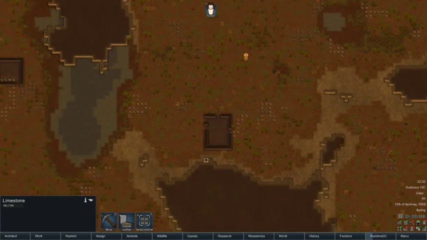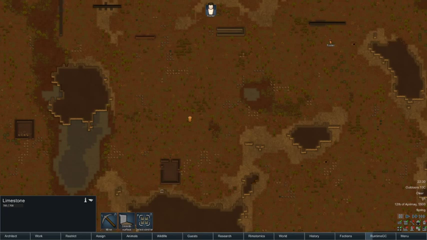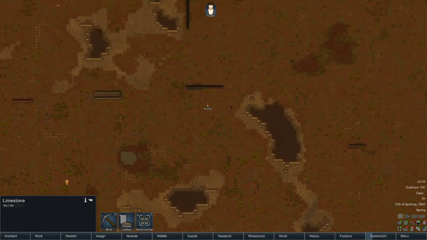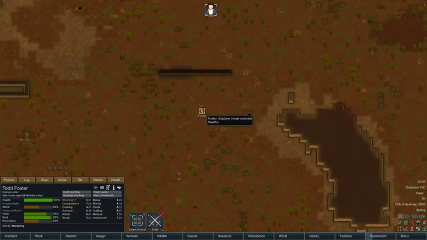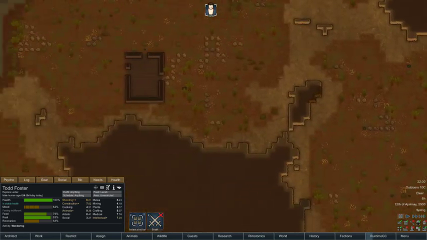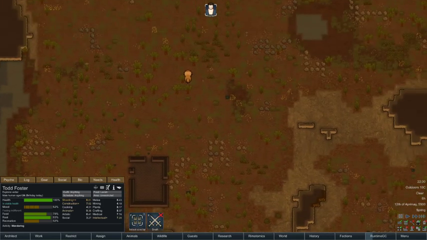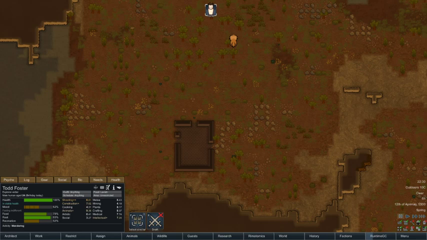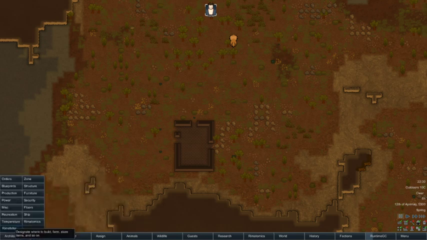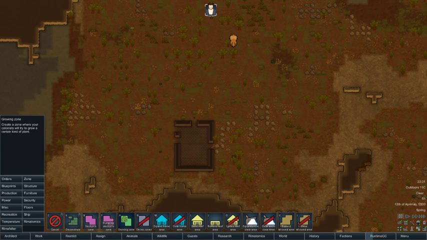We need to get as much supply as we possibly can of seed, of edible plant matter that we can cook through the winter period, especially if we're going to get more than just one colonist. So, Foster here, he's wandering, that's what he wants to do. What we're going to do first is, I think the main priority right now is to, like I said, build our growing zone.